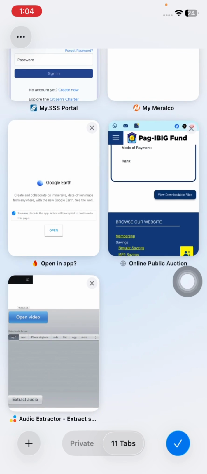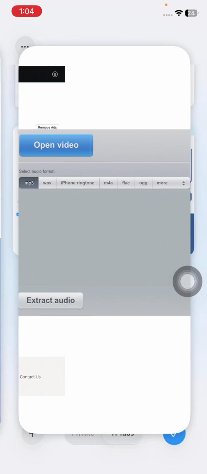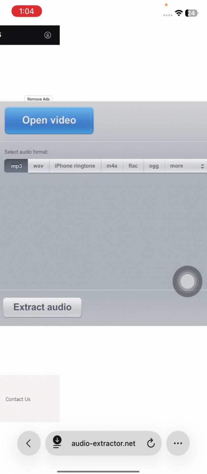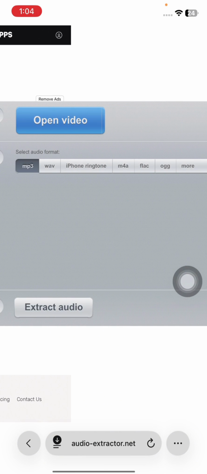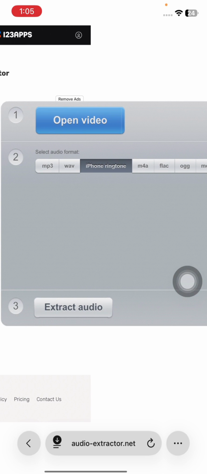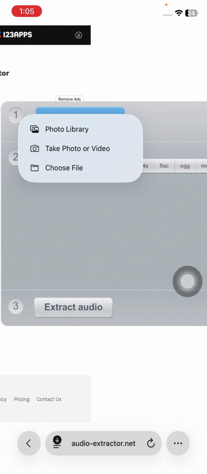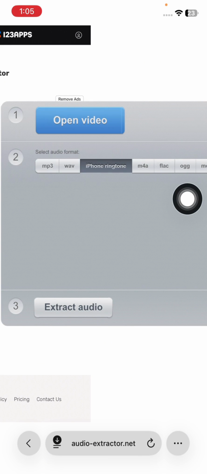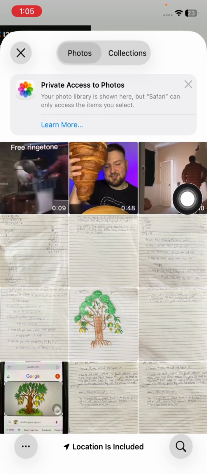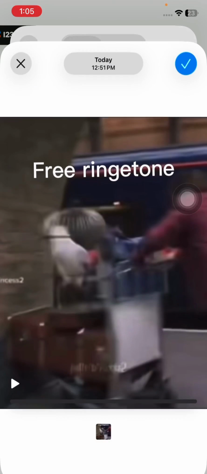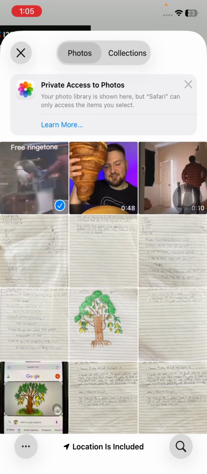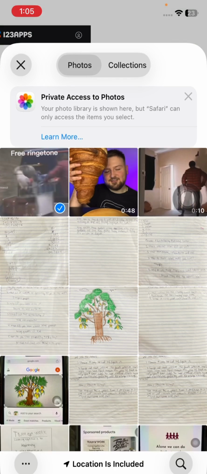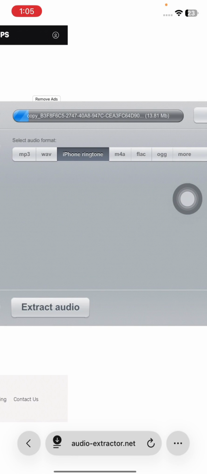And then once you're in this app, you're gonna click iPhone ringtone and then open video. Next, you're gonna click either take a photo or video or photo library, and then import the one that you want and wait for a few seconds to load.